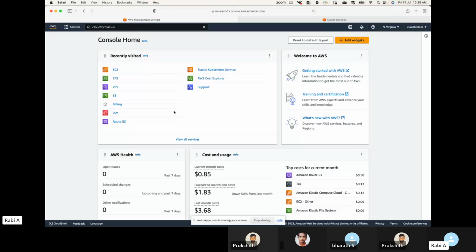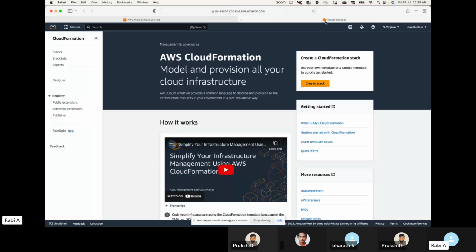AWS, Azure, GCP, any cloud platform you want, you can use it. So it has a lot of flexibility when compared to CloudFormation. However, if you want to go with CloudFormation, you can use that also to set up your infrastructure.